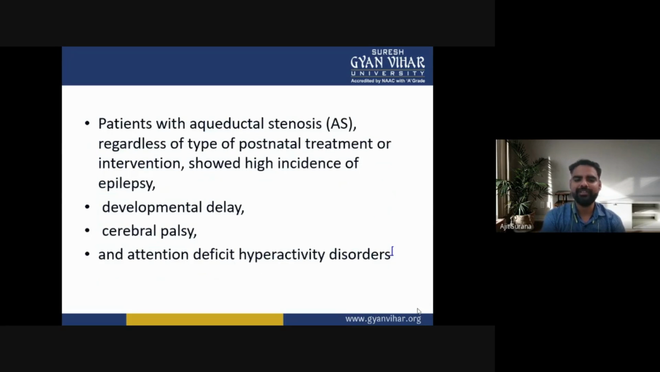Patients with aqueductal stenosis, regardless of the type of postnatal treatment or intervention, showed a high incidence of epilepsy, developmental delay, cerebral palsy, and attention deficit hyperactivity disorder.